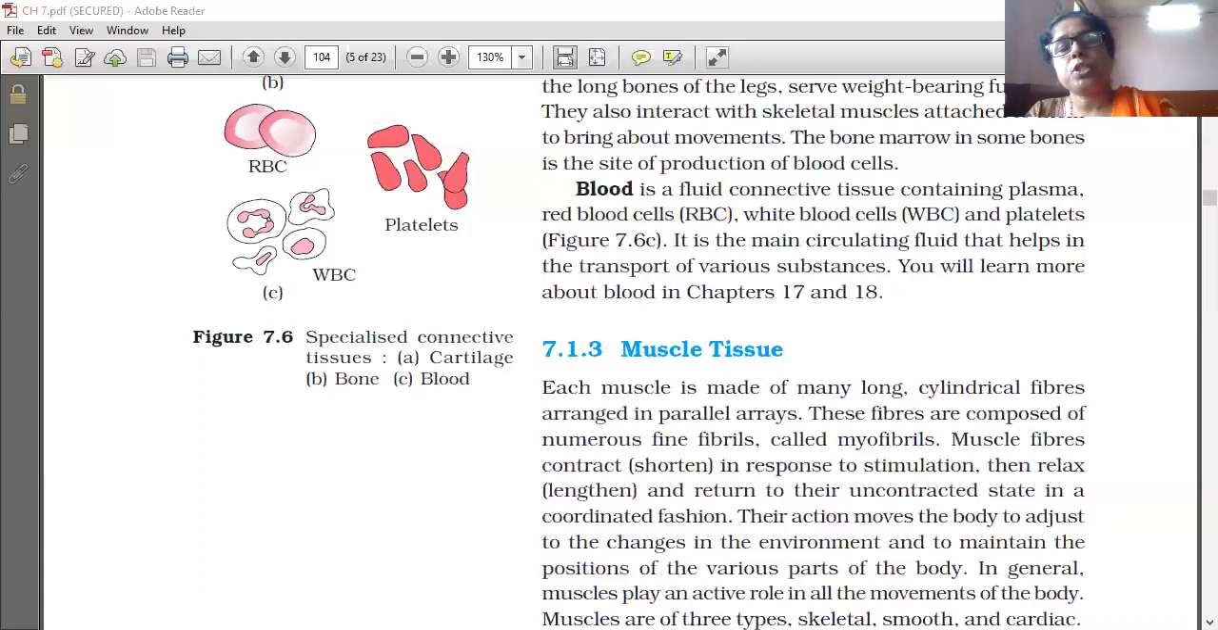It links and supports other tissues and organs, most abundant in complex animals. All connective tissue except blood have fibroblast cells. They secrete fibrous proteins called collagen and elastin. They give strength, elasticity, and flexibility to tissue. The cells also secrete modified polysaccharides which accumulate between cells and fibers.